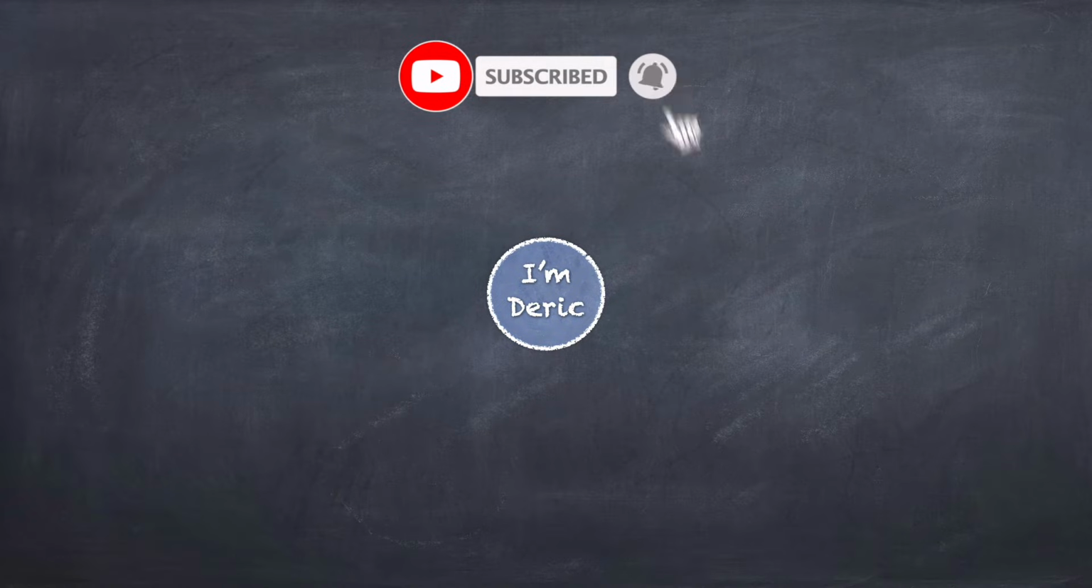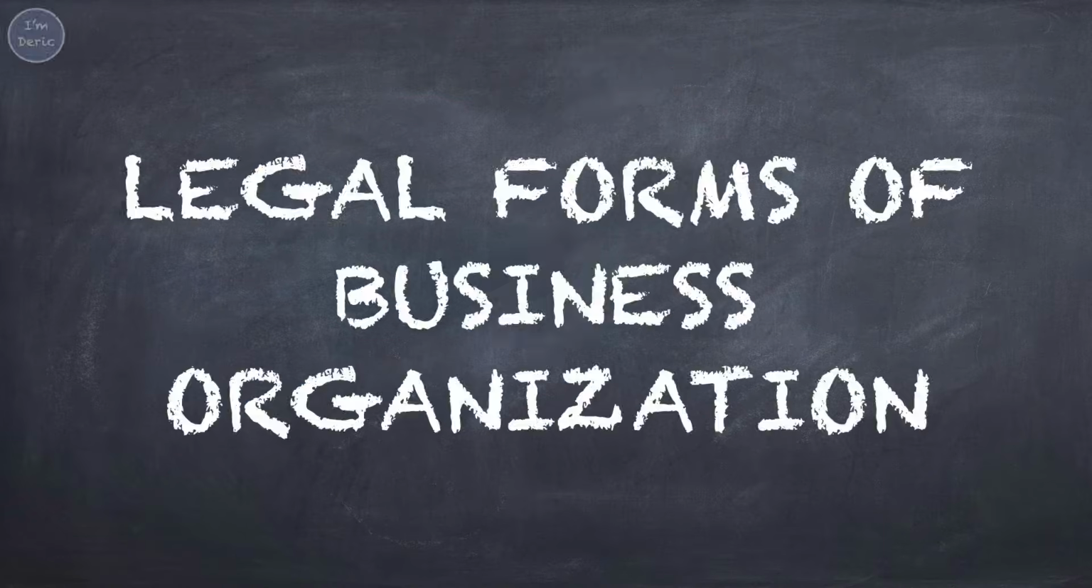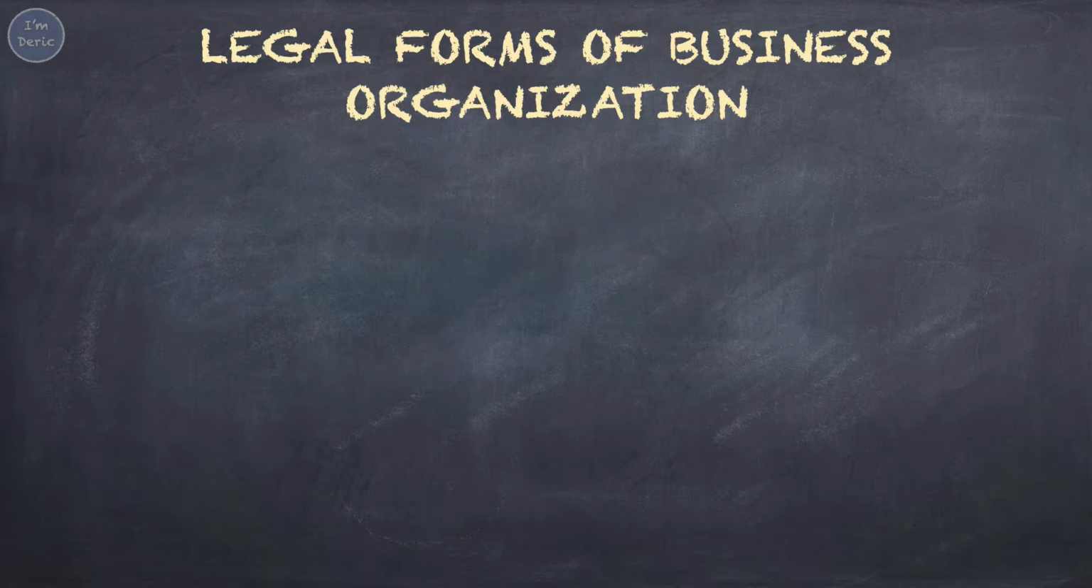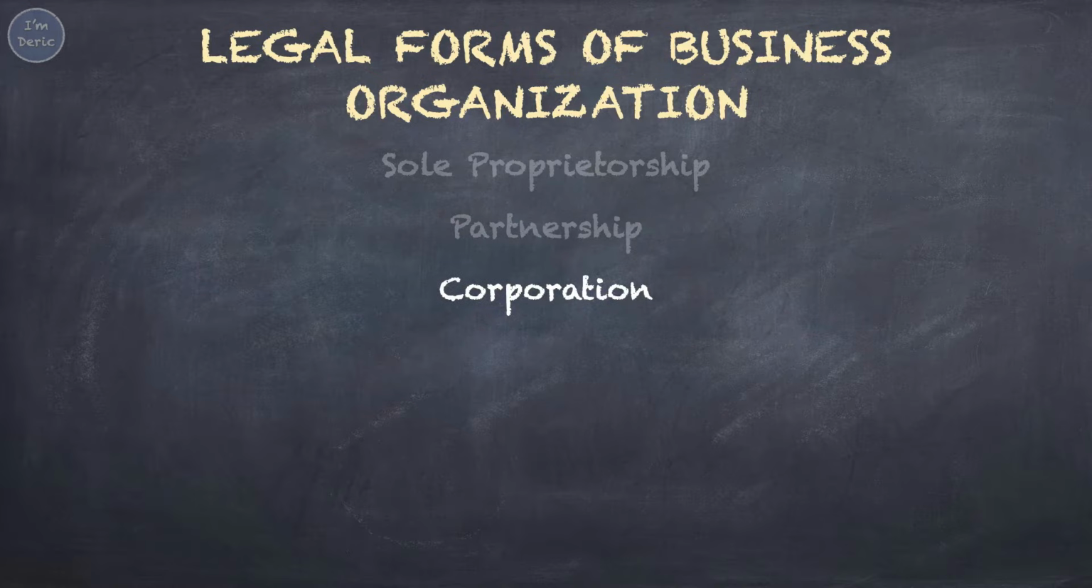Welcome to my channel. In this video, I'm gonna explain to you the legal forms of business organization. There are three common forms of business organization, including sole proprietorship, that is one-person business. Partnership, a group of people, like friends and family, doing business together. Corporation, basically a big company that is allowed to sell shares.